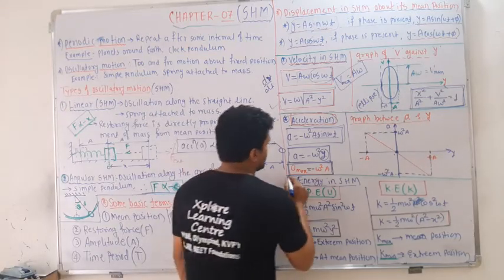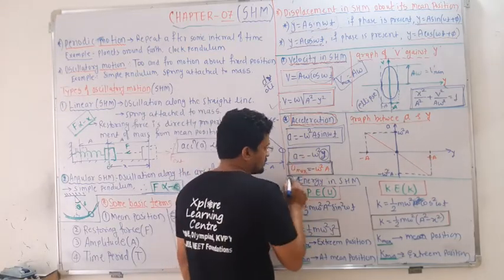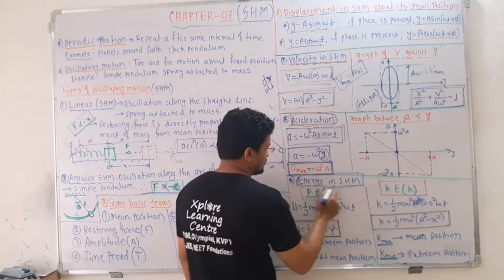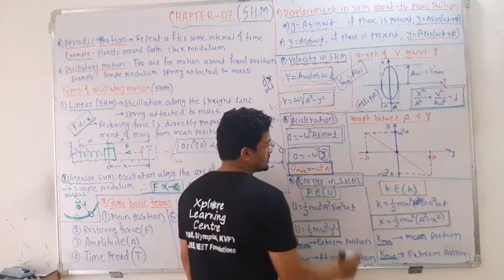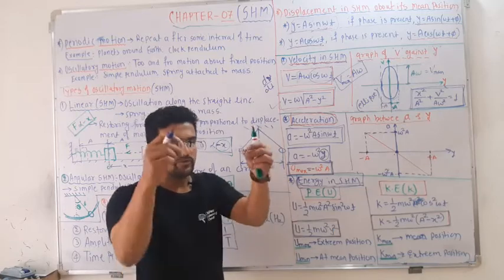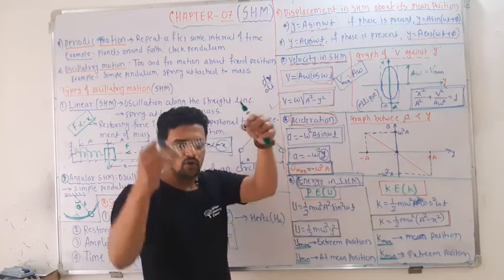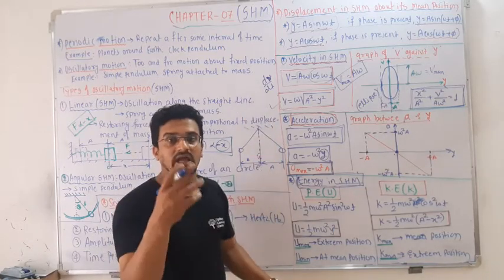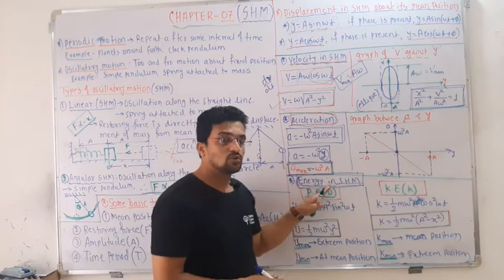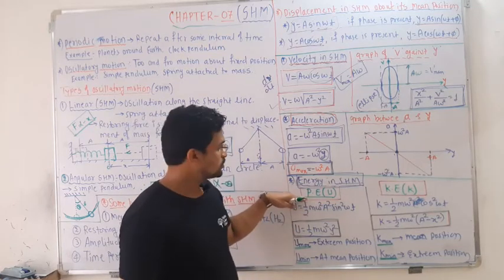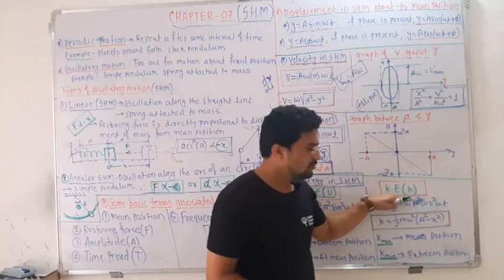Next, if they have velocity and acceleration, that means they possess energy. That means in SHM, simple harmonic motion, whenever the pendulum is oscillating, at every point it has a certain amount of energy. Energy means due to position, potential energy, and due to motion, kinetic energy.